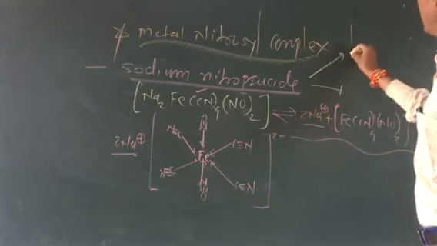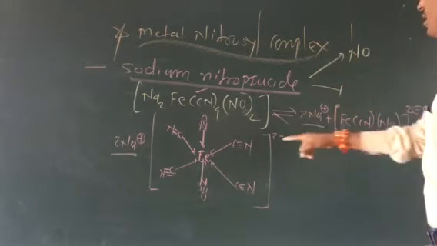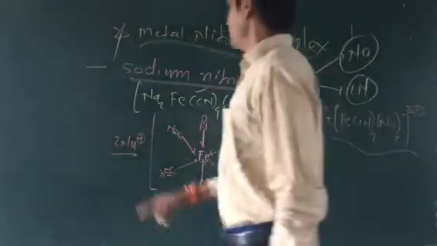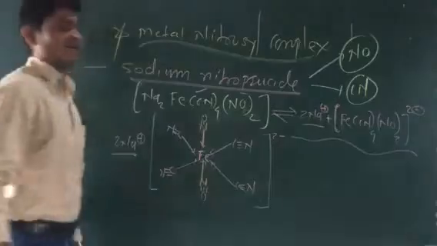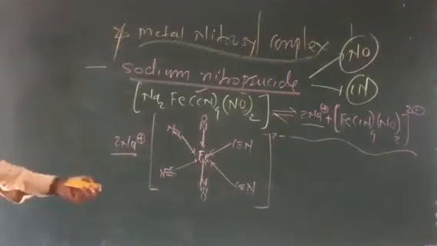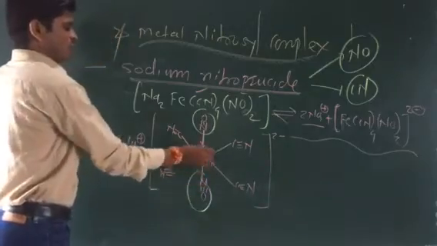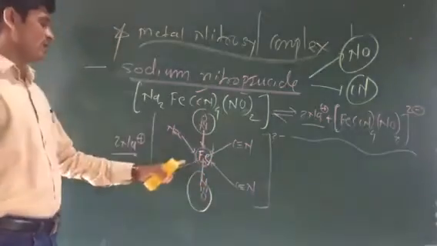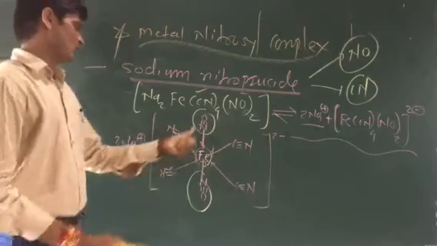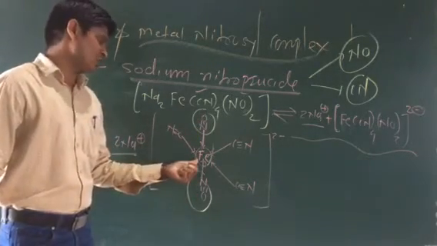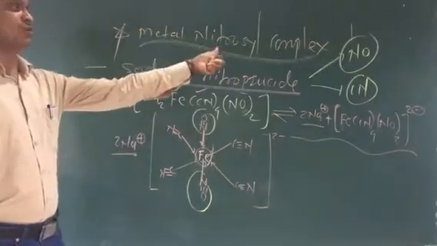One is the metal nitrosyl, and another is cyanide. So the cyanide and nitrosyl. But particularly what we can see is the metal nitrosyl. Whenever the nitrosyl as a ligand is directly bonded to the transition metal, this nitrosyl ligand directly bonded to the transition metal is nothing but a metal nitrosyl complex.